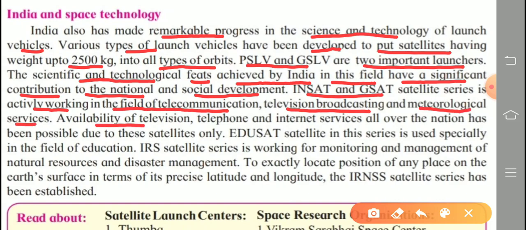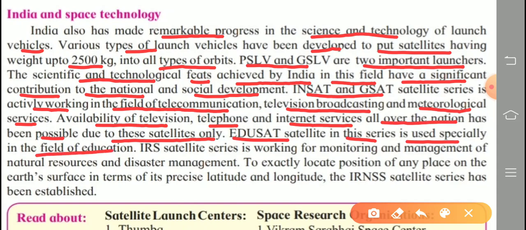So, the availability of television, telephone, and internet services all over the nation has been possible due to these satellites only. EduSat, EDU means educational, SAT means satellite, educational satellite, in short EduSat. EduSat satellite in this series is used especially in the field of education.